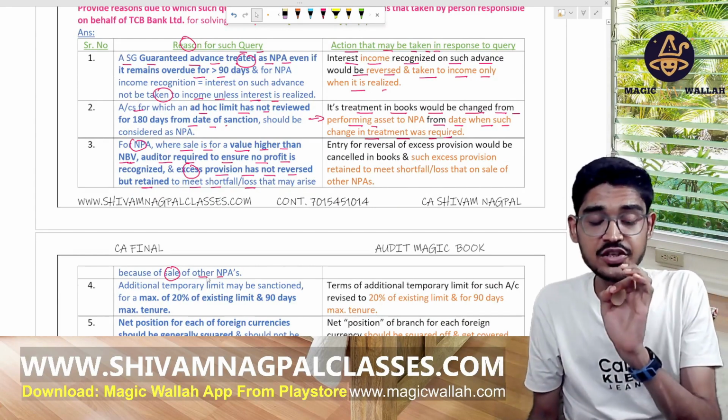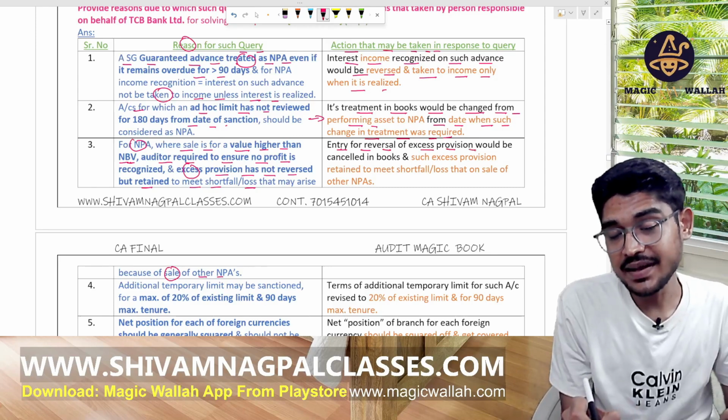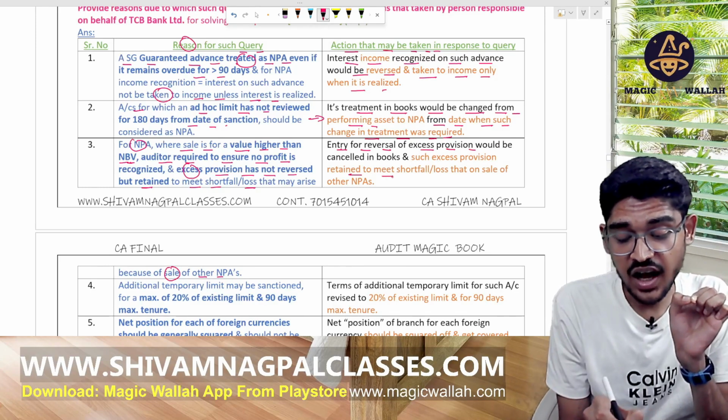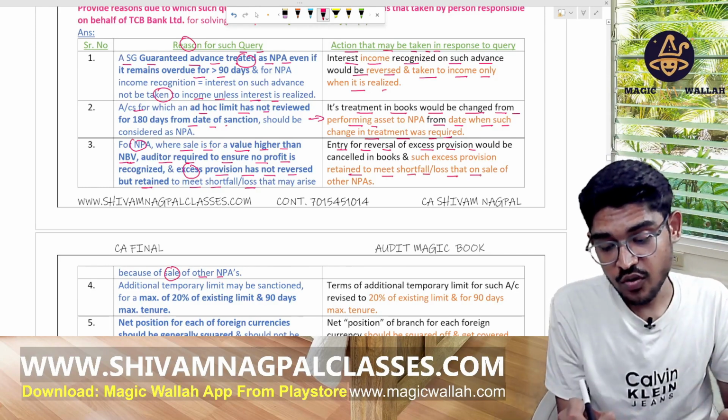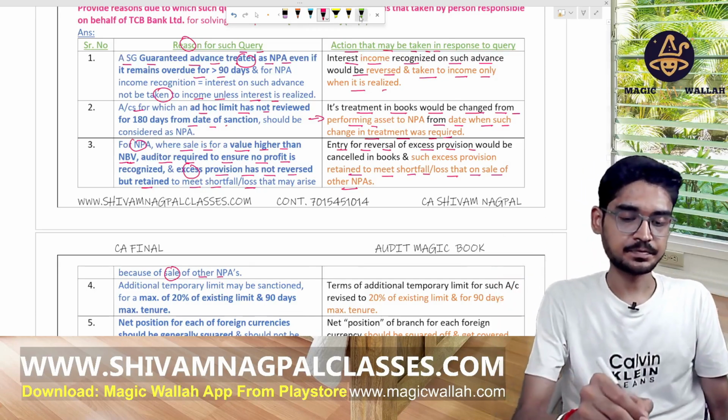So here the action should be that the entry for the reversal of excess provision would be cancelled in the books of account. Such excess provision is retained to meet the shortfall and loss on the sale of NPAs in the upcoming future, right? Okay.